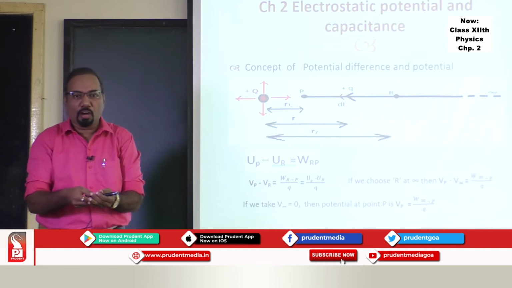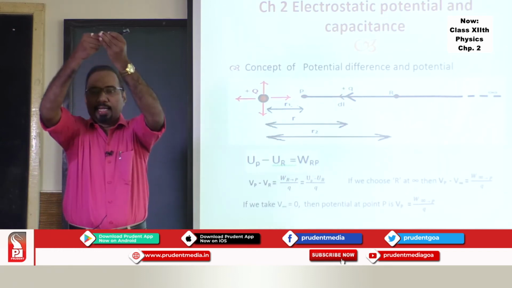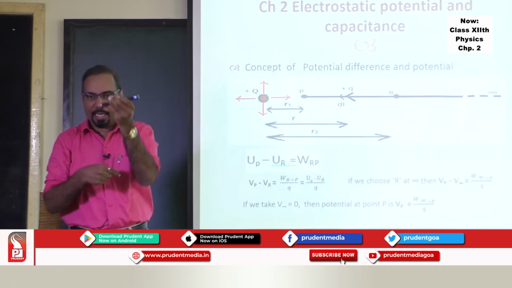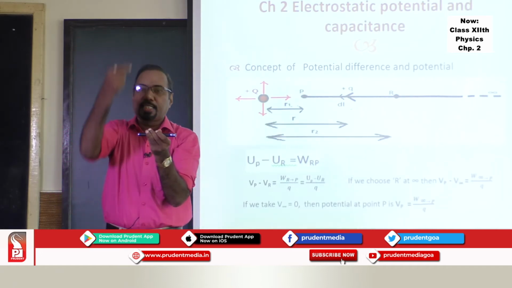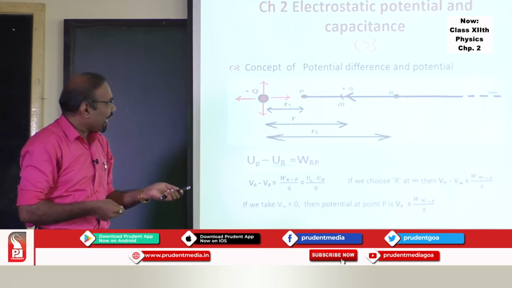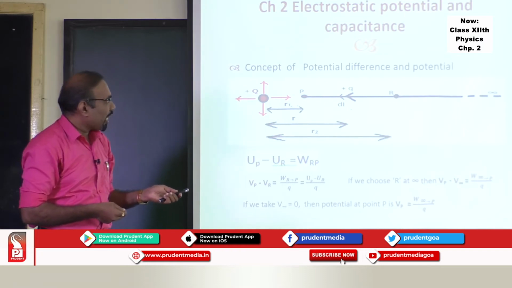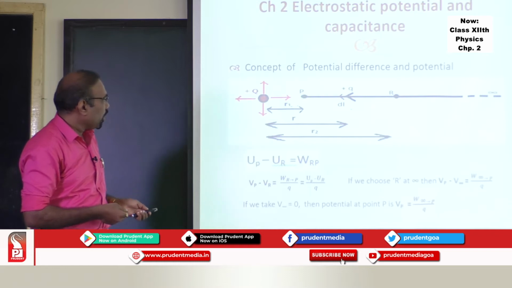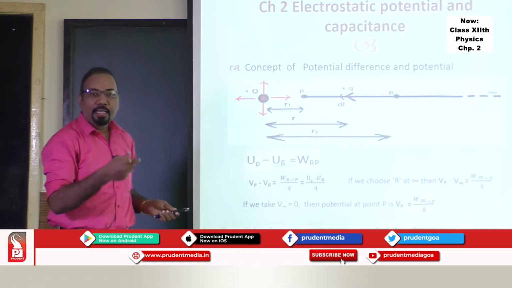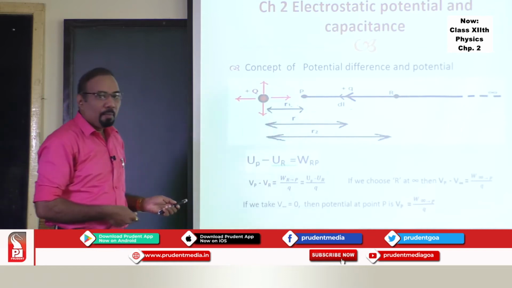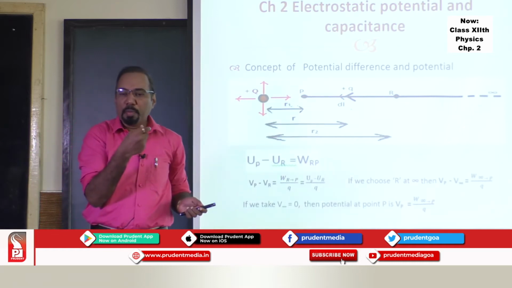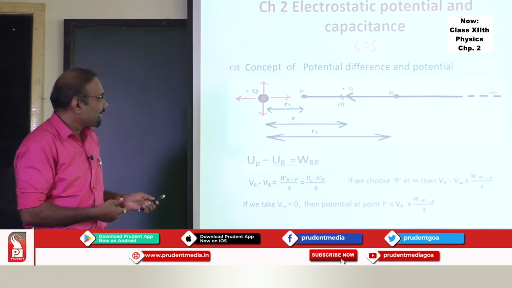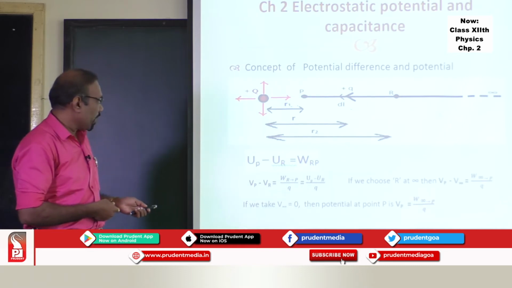Just like when I lift an object from one height to another height, there is a change in gravitational potential energy, doing a work against gravity, here there is a change in electrical potential energy, moving a charge from point R to P. UP is the potential energy at point P, UR is the potential energy at point R, and WRP is the work done in moving a charge from R to P. But that charge has to be moved without acceleration against the direction of the electric field in this situation.